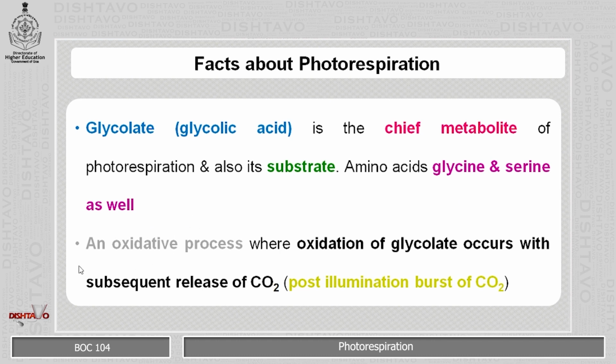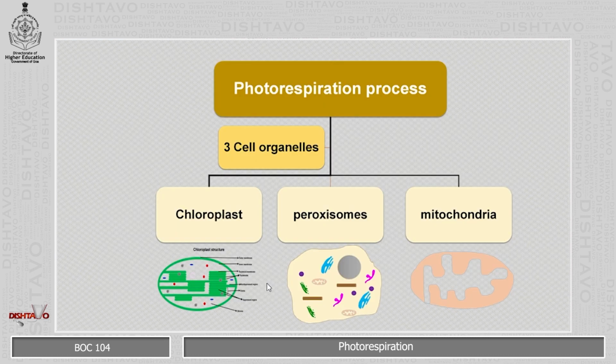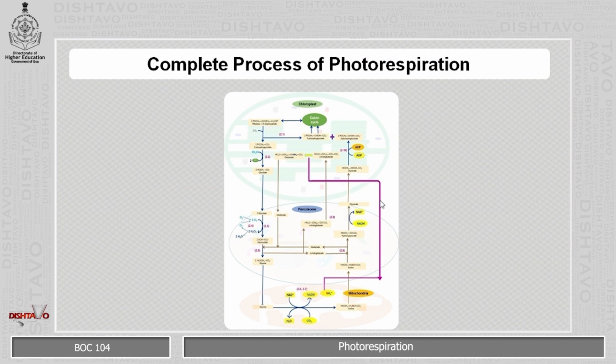It is an oxidative process where oxidation of the glycolate occurs with a subsequent release of the carbon dioxide, which is a wasteful process. Photorespiration takes place in 3 cell organelles, that is chloroplast, peroxisomes and mitochondria. This briefly describes the entire process of the photorespiration.